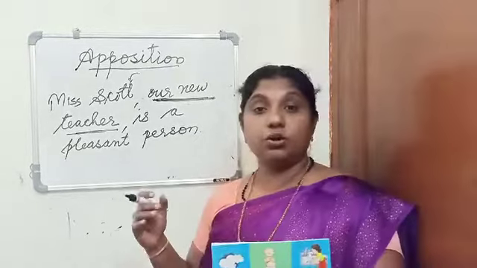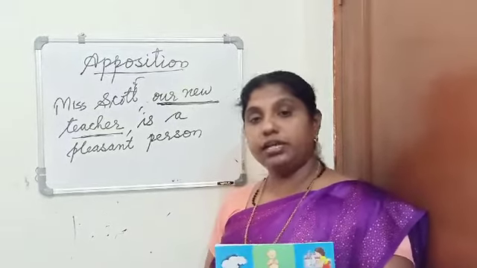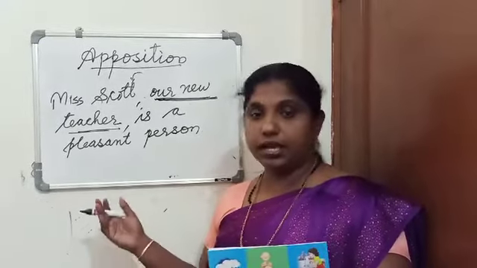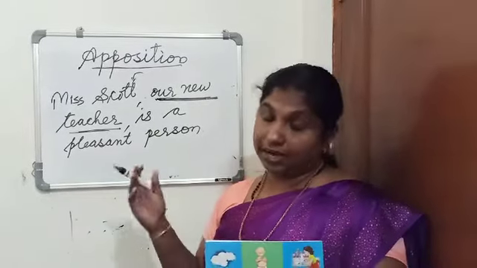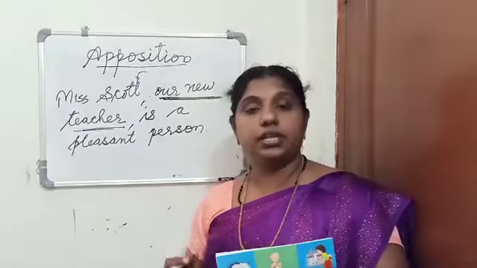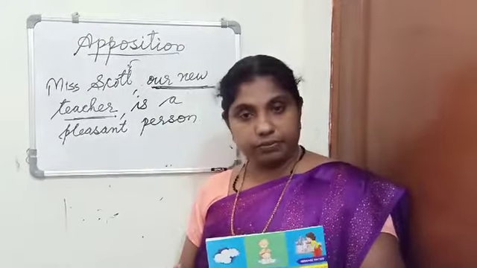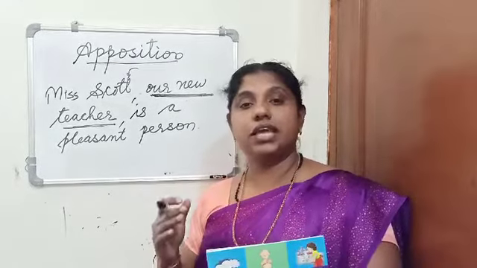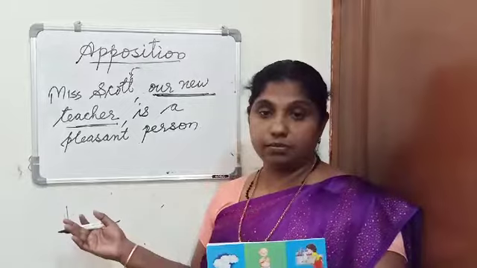Again we have seen the noun divided into three: common noun, proper noun and collective noun. So what is a common noun? A common noun is a name given in common to every person, place, animal or thing of the same class or kind. Examples were told.